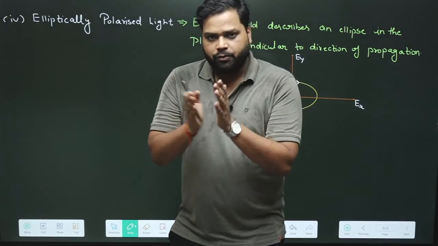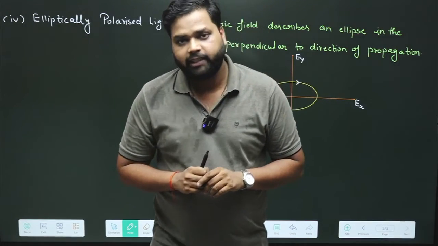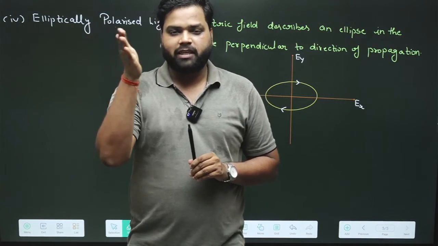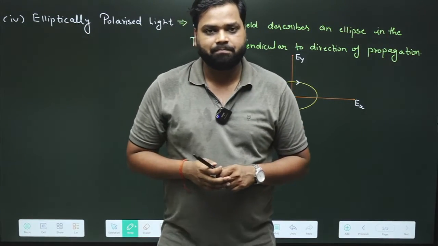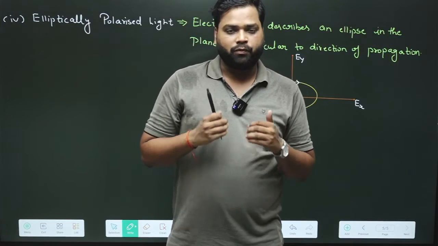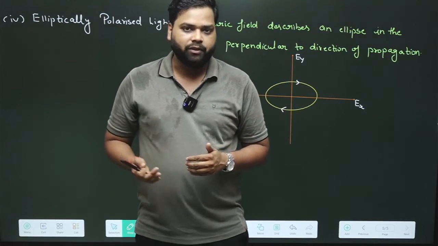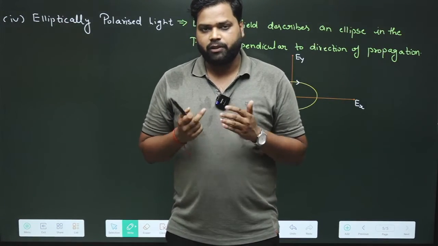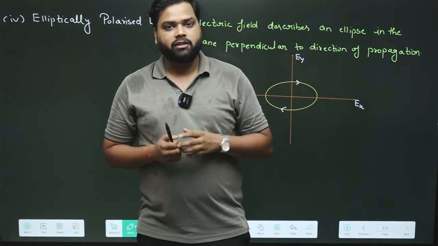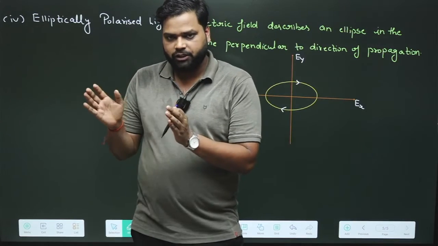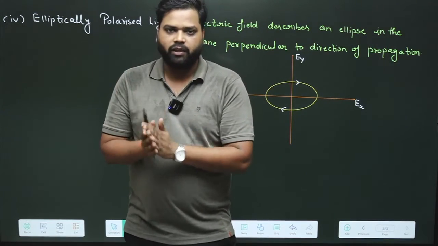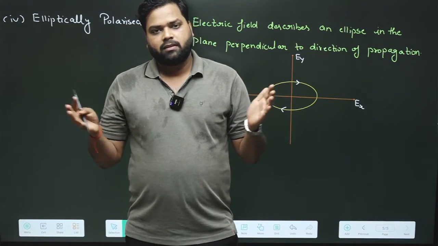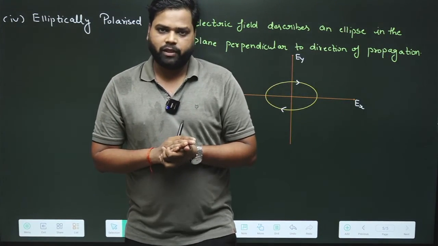Just by looking at the equation of the electric field, you can tell whether it is plane polarized, circularly polarized or elliptically polarized light. We will discuss this in our second video. In the next video, I will tell you how, just by looking at the equation and the phase factor, you can know whether it is circularly, elliptically or plane polarized light.